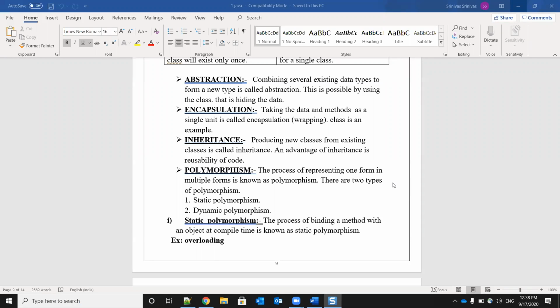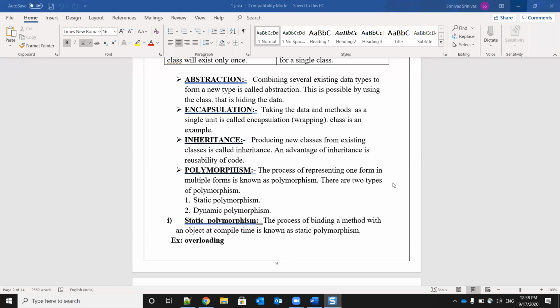So encapsulation means nothing but taking the data and methods as a single unit is called encapsulation. That is nothing but wrapping. Class is an example. Okay. So what we are doing in the class, we are combining the data and also a method. We are writing a method also and also data. Data means nothing but we are creating the variables now.